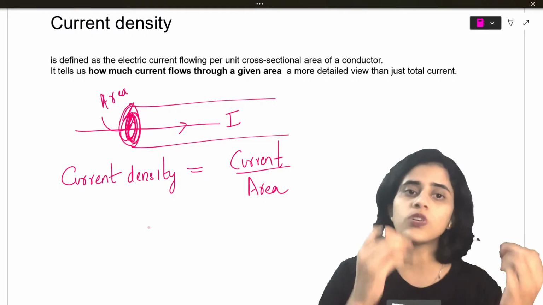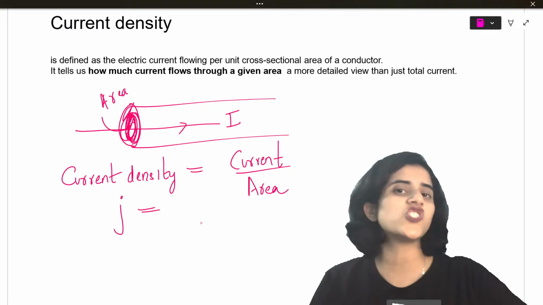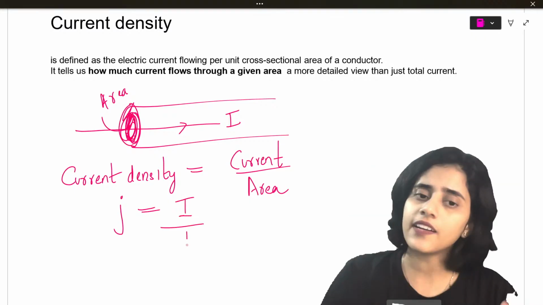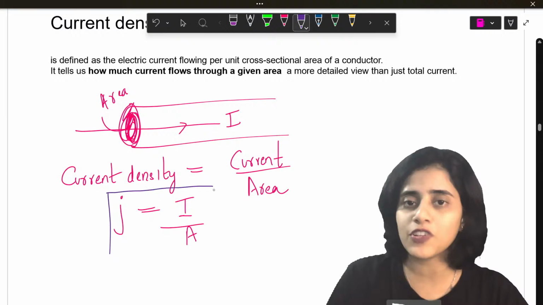Now I will put a symbol for current density. I will call it J. Nice alphabet, no? So J is current density. Current I already know is I, and area is A. So J is equal to I by A. I have a new formula: J is equal to I by A.